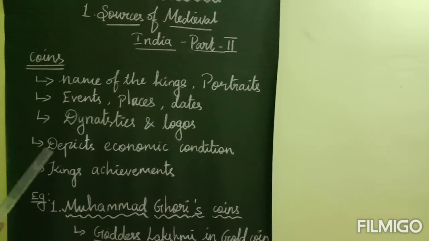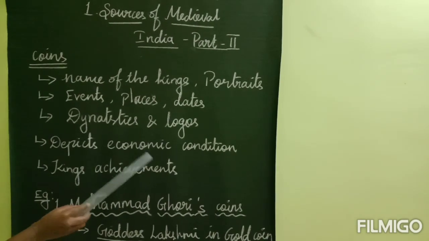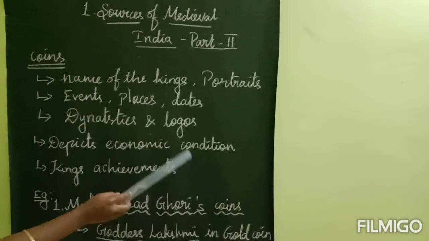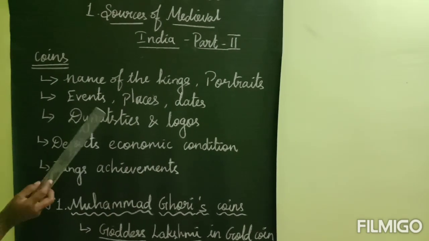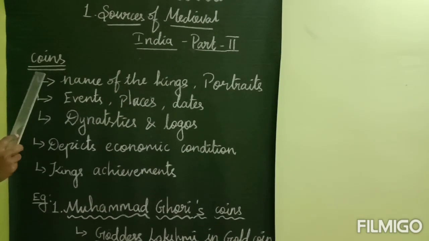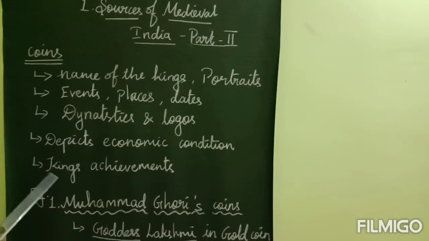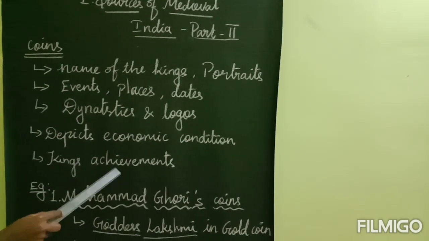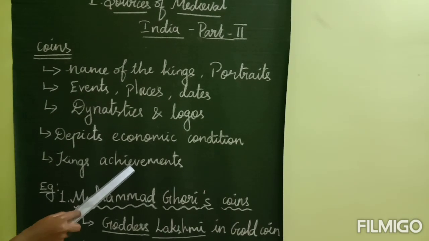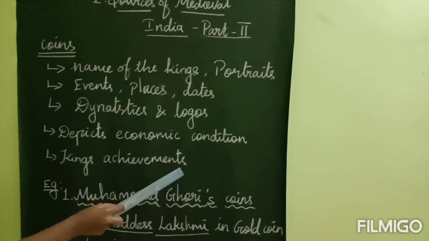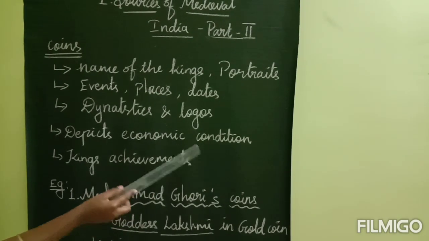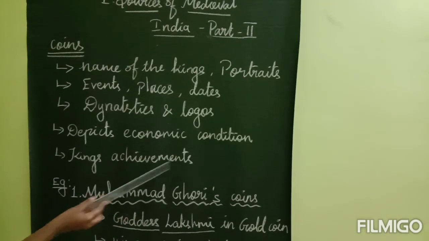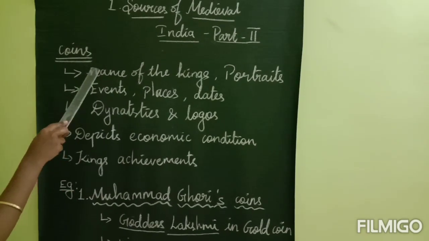Coins also depict the economic condition of the particular empire. And coins also give information about the king's achievements. King's achievements means their military conquests and expansions, their trade links and religious faith. Everything we can know from the coins.